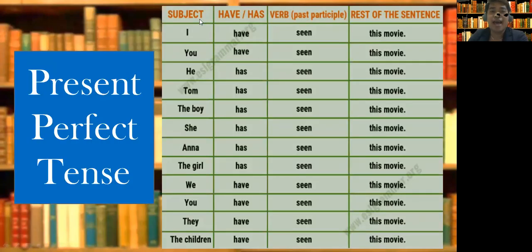Let's look at this. I have seen this movie. You have seen this movie. He has seen this movie. Tom has seen this movie. Present perfect tense. Why? I told you in present perfect, we either use have or has. Have if your subject is counted as plural, like I or you. Has, if your subject is counted as singular, like he or Tom. Plural, have. Singular, has. And the past form of the verb.